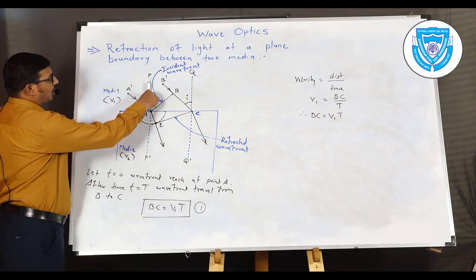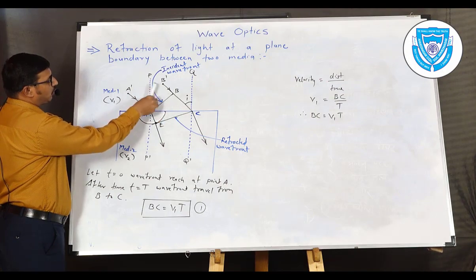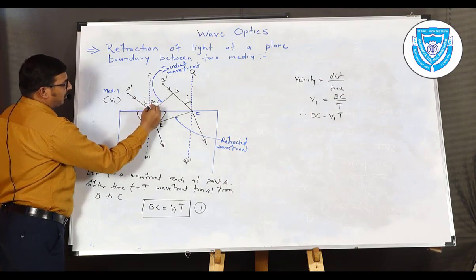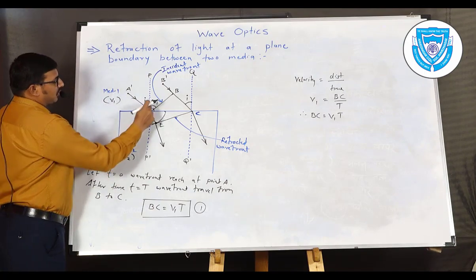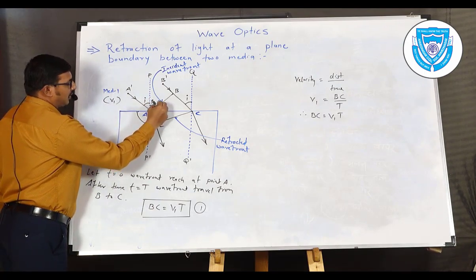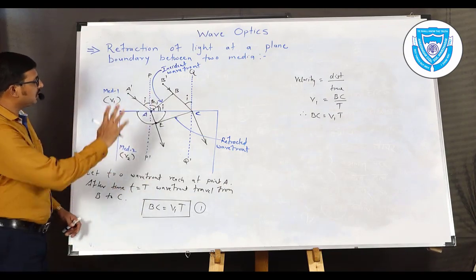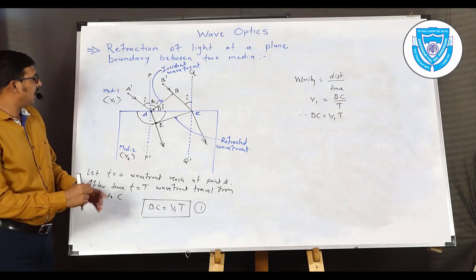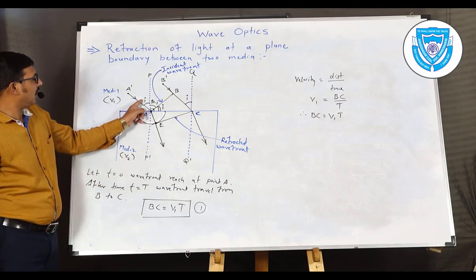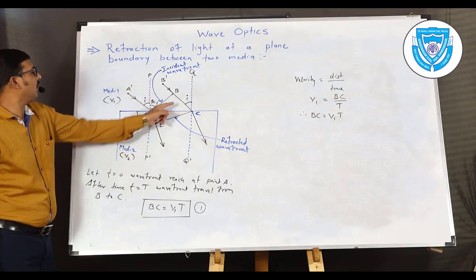Again the normal and the surface of the two media, or boundary between two media, are perpendicular to each other. So this will again be 90 degrees, from which we have 90 minus i. So what about this angle? It is again equal to i here. By the geometry of the figure, if this angle is i, then this will also be i.